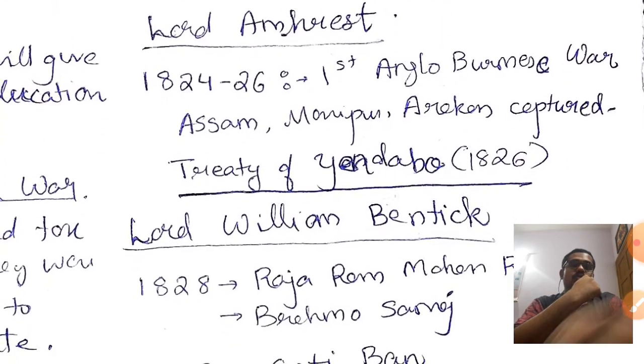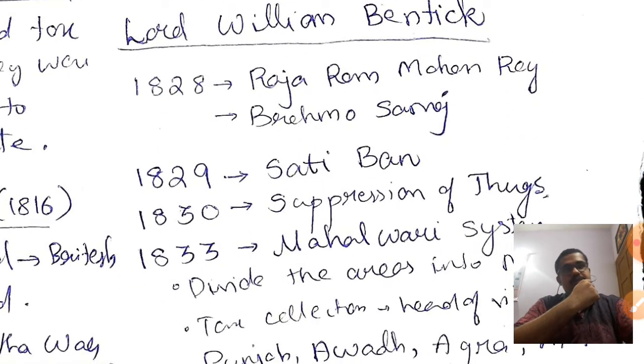Now Lord Amherst is coming. In his time the First Anglo-Burmese War was fought, in 1824-26. In this war Assam, Manipur and the Arakan region were captured by the British, and the Treaty of Yandabo was signed in 1826. After that, Lord William Bentinck is coming, and in the time of Lord William Bentinck, many things happened.